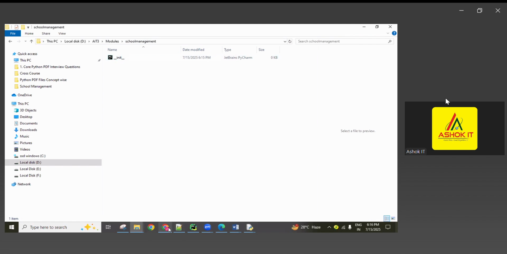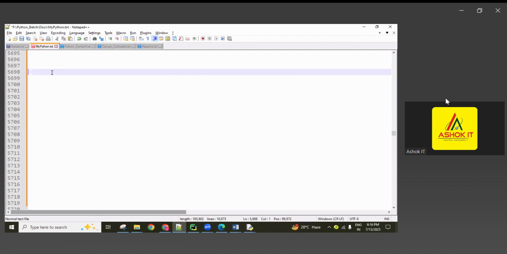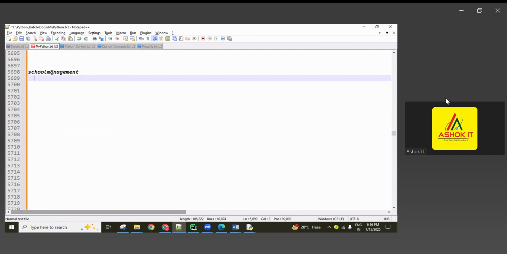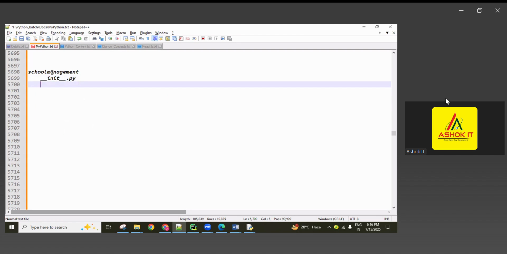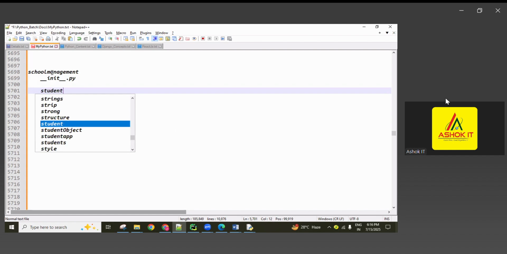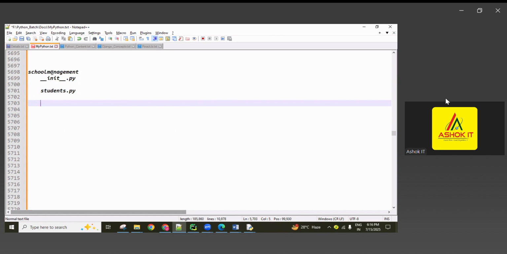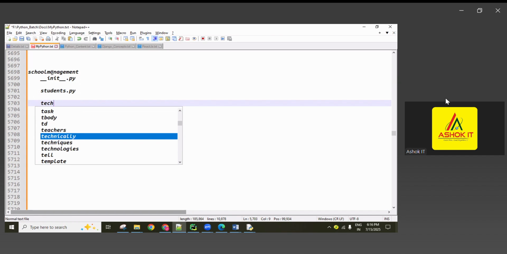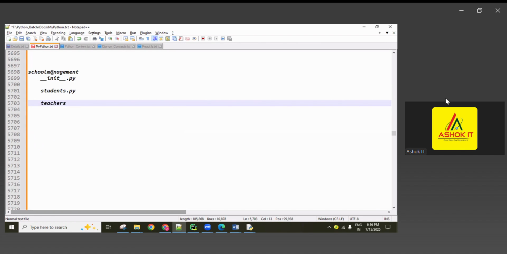Last session I explained that school management is a folder. If you want to consider it a package, the initialization file is required inside it. Then create some modules, guys, like students.py, one more module teachers.py, and the next courses.py.